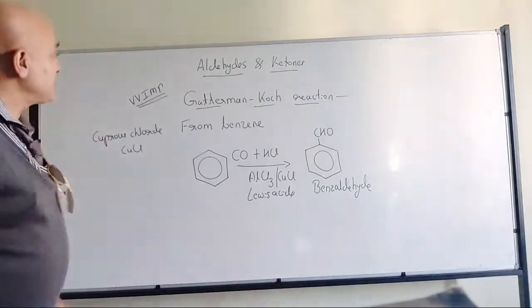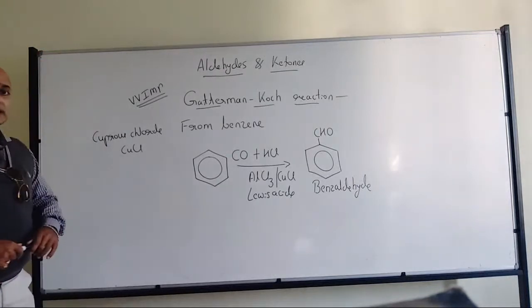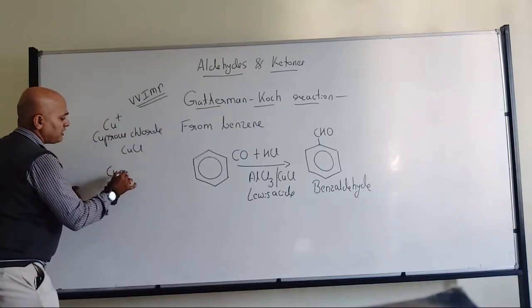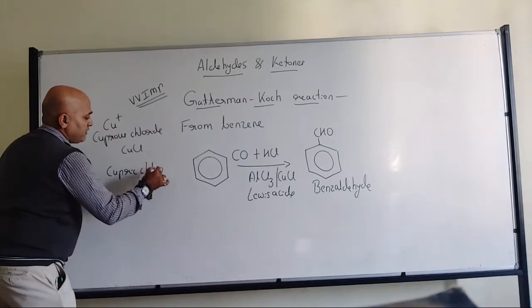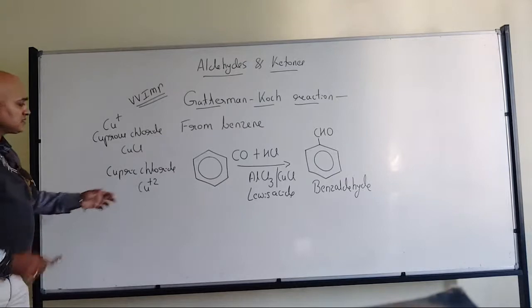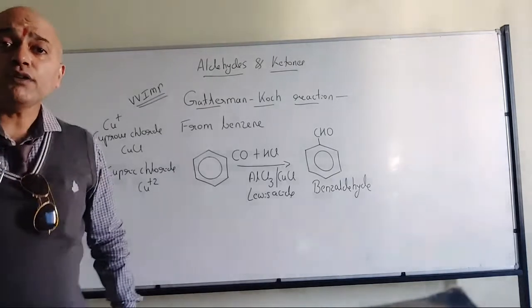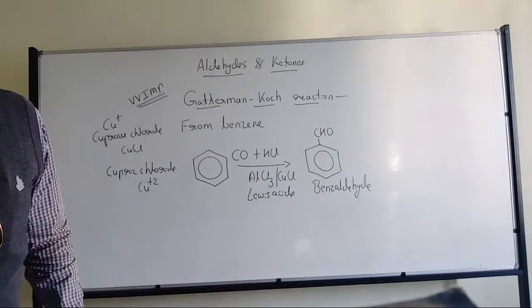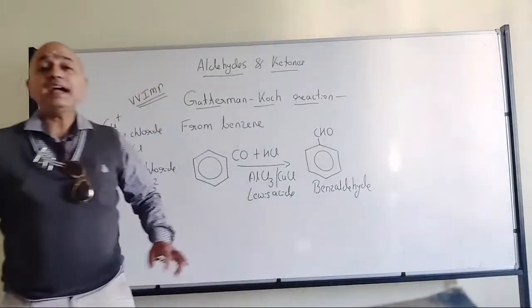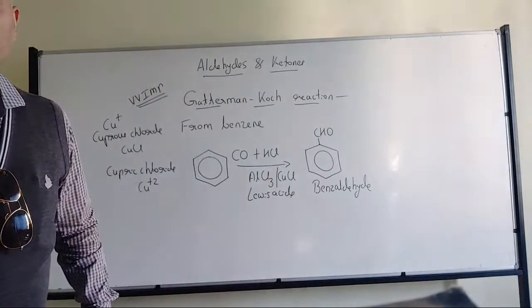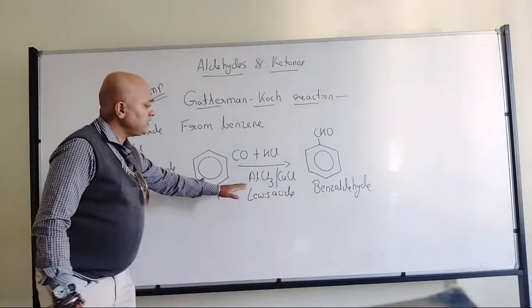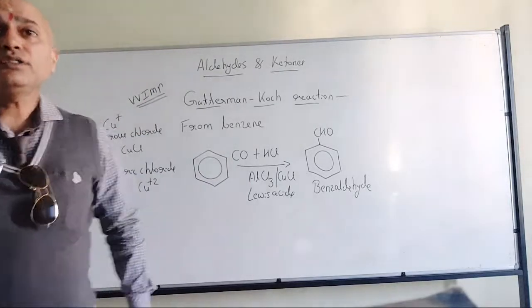Some students will get confused. How come, sir? Cuprous is the lesser oxidation state, where copper is +1. But cupric chloride has copper in +2, the higher oxidation state, so cupric chloride should be the Lewis acid. How come cuprous chloride? Because any compound in its highest oxidation state acts as a Lewis acid. In the case of aluminium, the highest oxidation state is +3, so aluminium trichloride acts as a Lewis acid.